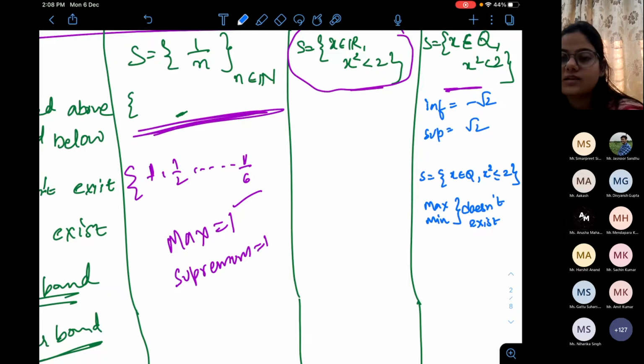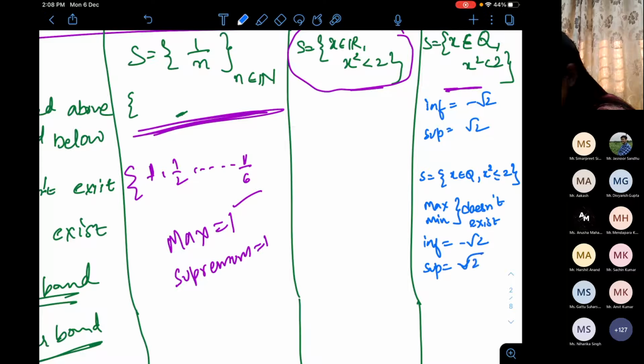Now, if anybody has a doubt, we can raise it. In the last example, can we say infimum is minus root 2 and supremum is root 2? Yes, because they should exist only.